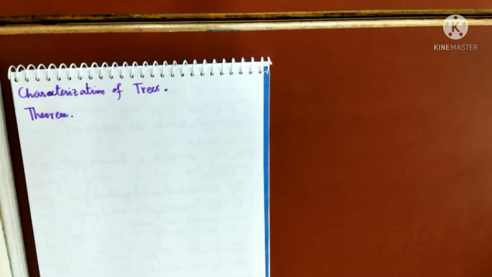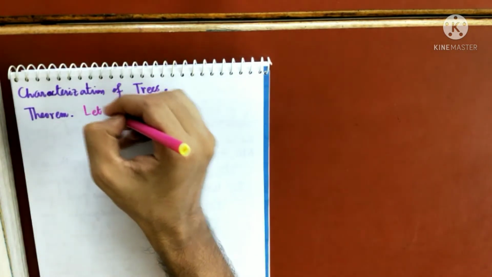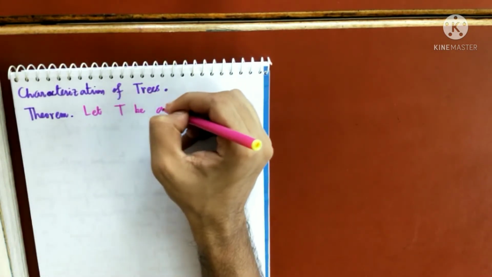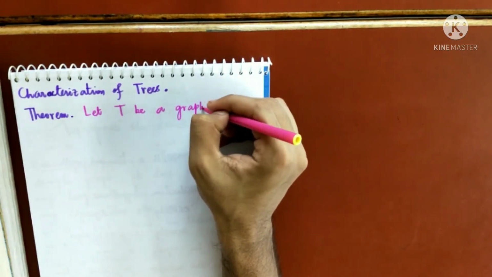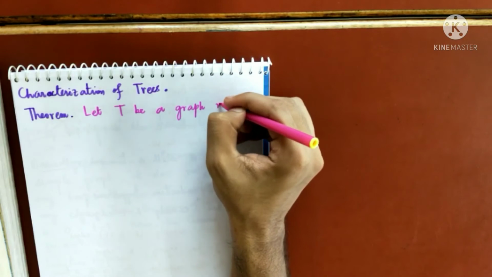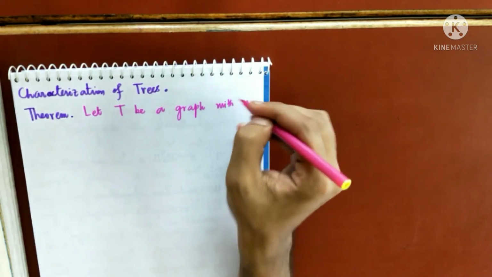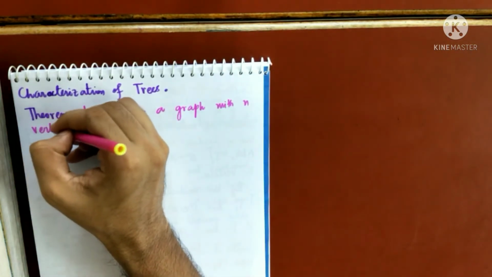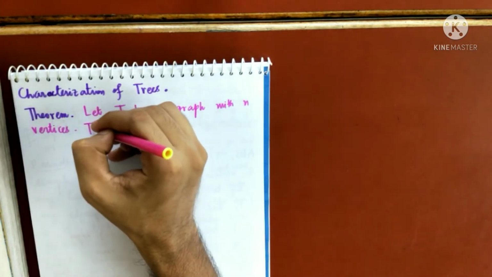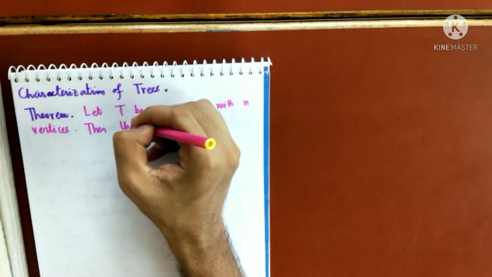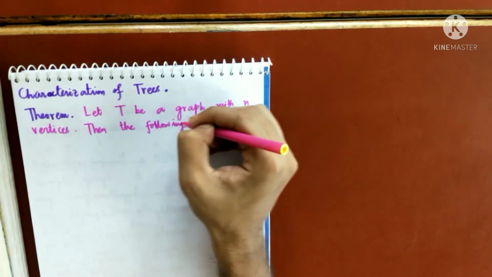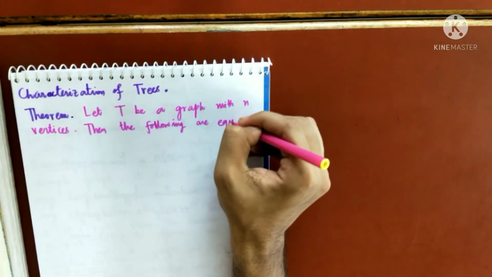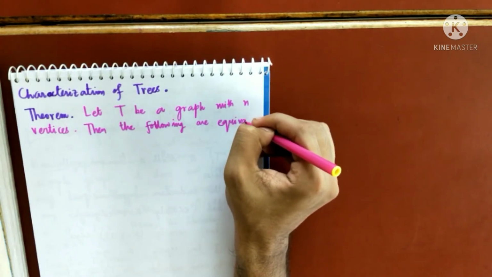The theorem is this: let T be a graph. Any graph, may not be a tree. Let T be a graph with n vertices. Then the following are equivalent. I'll tell you what is the meaning of this. Equivalent.